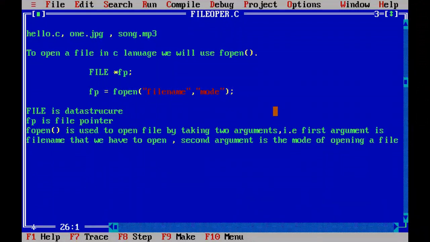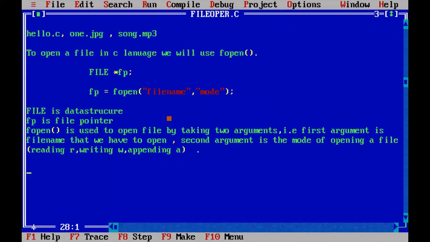That means reading mode, which is represented with R, or writing mode, which is represented with W, or appending mode, which is represented with A. So you are opening a file for reading purpose or writing purpose, or for appending purpose. Whatever I have written here, that syntax only I explained. No need to go through any material and no need to memorize anything.